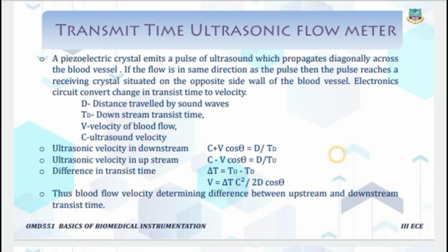The difference in transmit time, del T, is equal to TU minus TD. So the velocity of blood flow V is equal to del T C square by 2D cos theta. Thus the blood flow velocity is determined by the difference between the upstream and the downstream times.